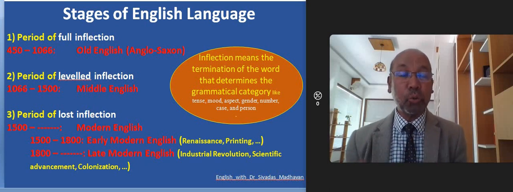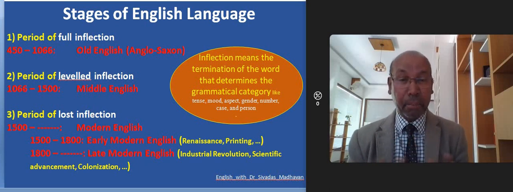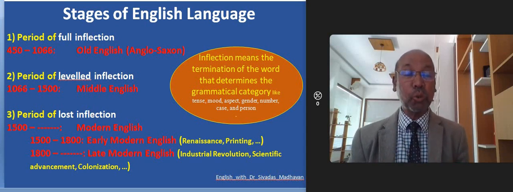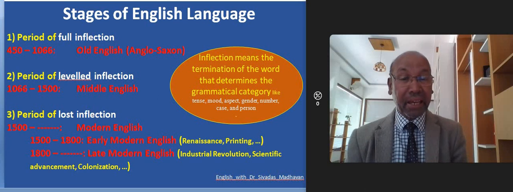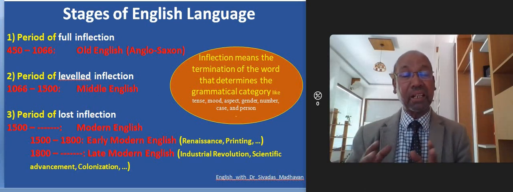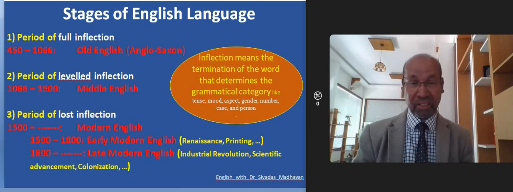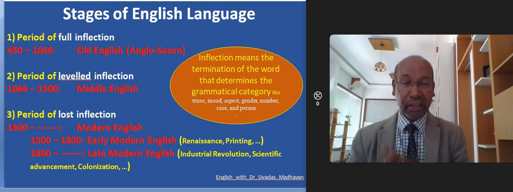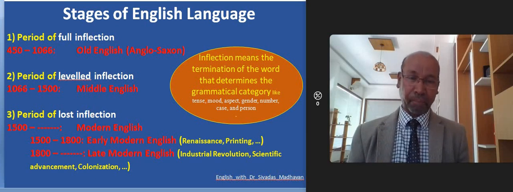So it began to lose the grammatical terminations. The inflections began to be lost. And it became leveled inflection. That means so many of them were lost, but so many of them were kept. So it was known as the language of leveled inflections.